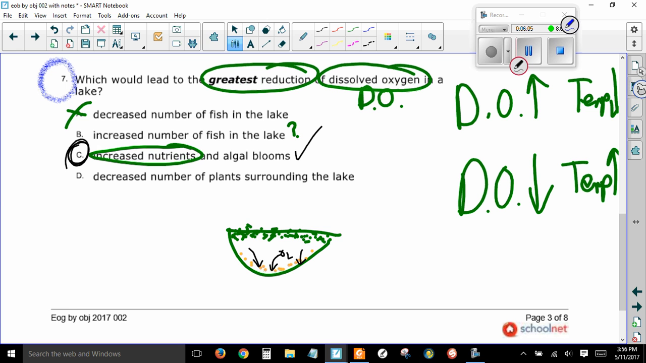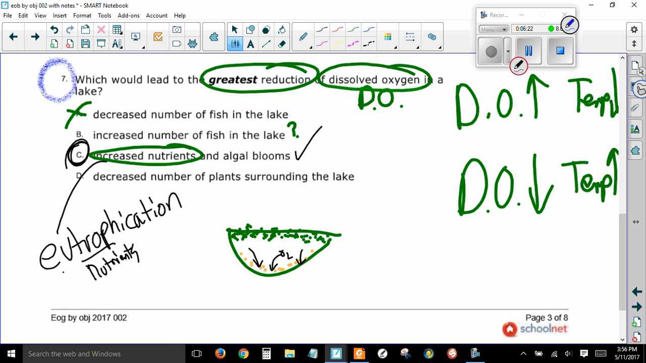Increased nutrients. Oh, by the way, increased nutrients, especially if humans cause it, is called eutrophication. Okay, eu means beyond, troph means nutrient, and ication means process. So eutrophication is the process of having nutrients beyond what you should normally have. So eutrophication leads to an algal bloom. Algal blooms lead to decay at the bottom, and that uses up oxygen.